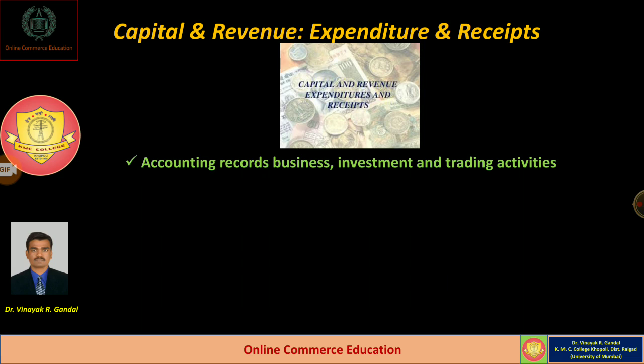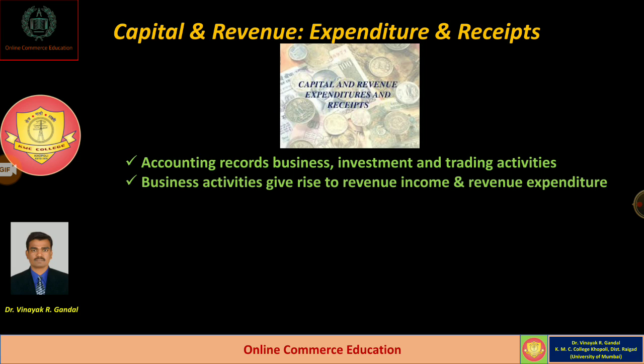For example, there are business activities, investment activities, trading activities, and financing activities, which lead to raise the capital expenditure, revenue expenditure, even capital receipts and revenue receipts.